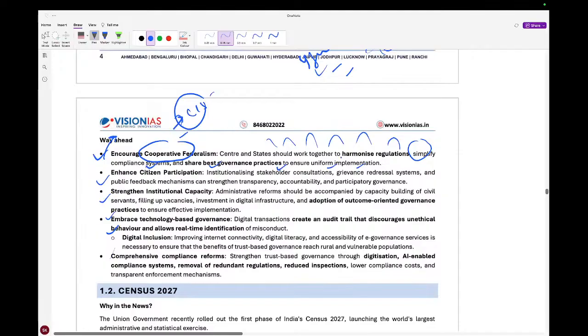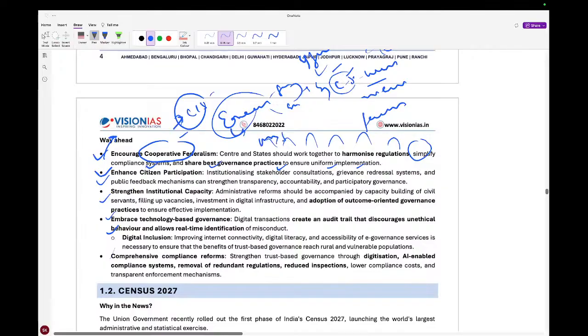There are certain laws from the state and certain laws from the center. By harmonizing some laws, we can ensure fair implementation of laws. Also enhance citizen participation, like mygovernment.in, where you can give feedback on certain policies.